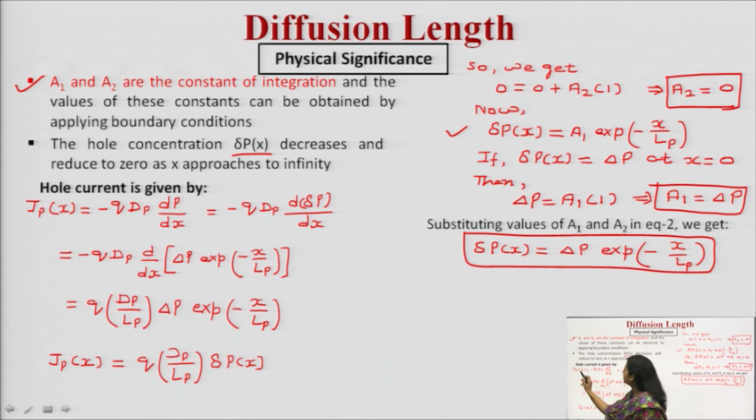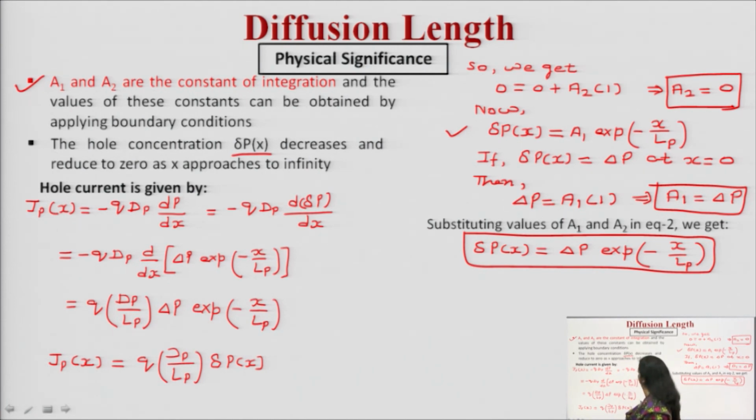So, we can write Jp(x), which is nothing but minus q Dp, this is the diffusion coefficient of the holes, into dΔp upon dx. So this is minus q Dp and d upon dx of the small change in hole concentration, that increase or decrease. This change in concentration may increase or decrease, but as you have seen, as x goes on increasing, the hole concentration decreases as x approaches infinity. So it decreases, and that is why the minus sign is included over here.